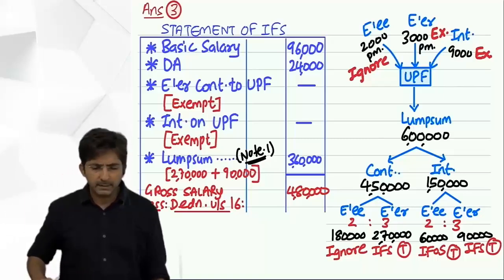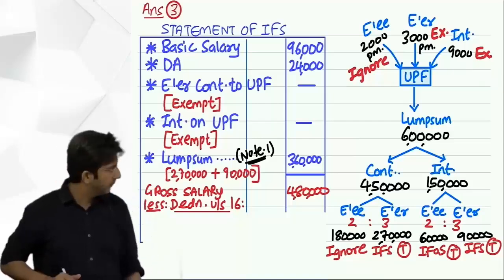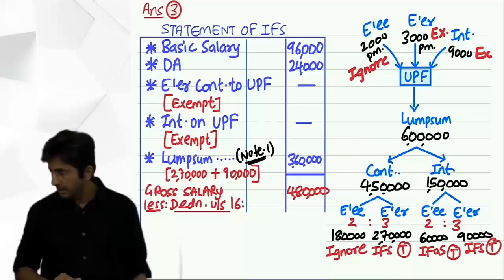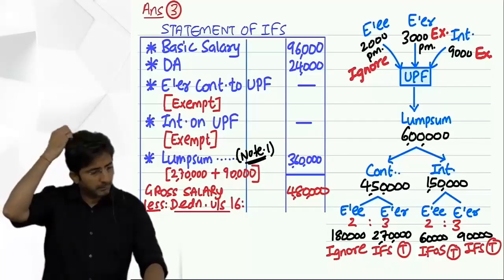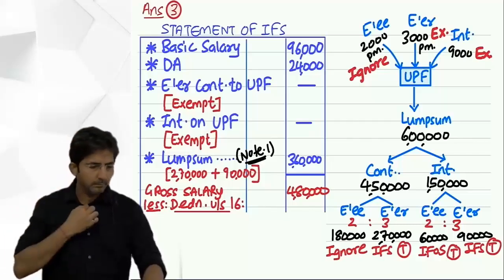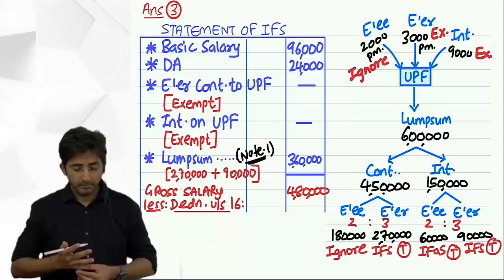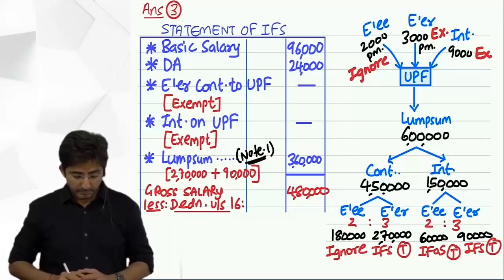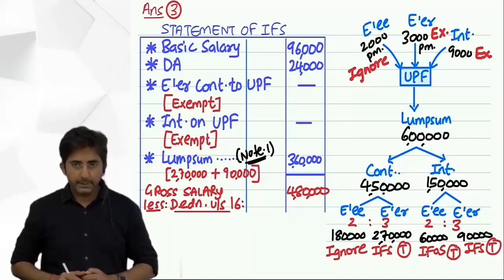In that, the standard deduction amount will always come. $50,000 standard deduction. Entertainment allowance dash, profession tax also dash.